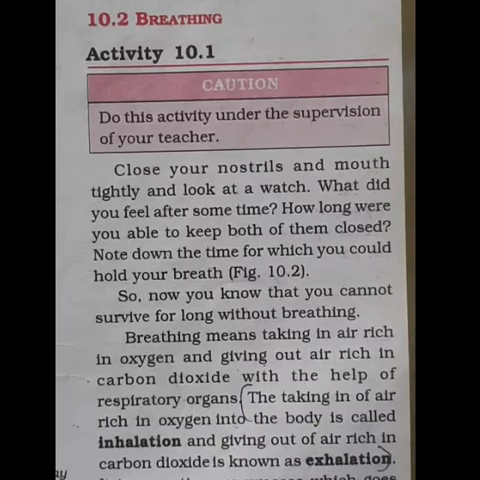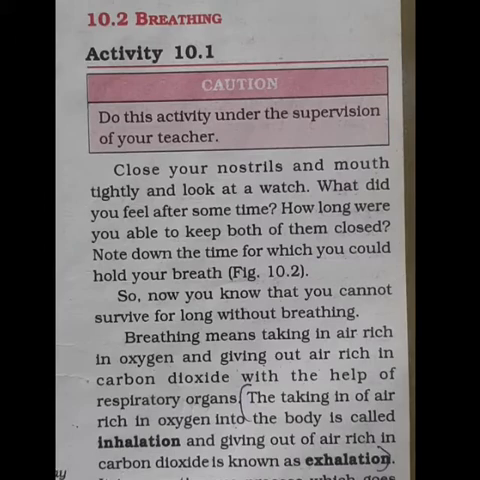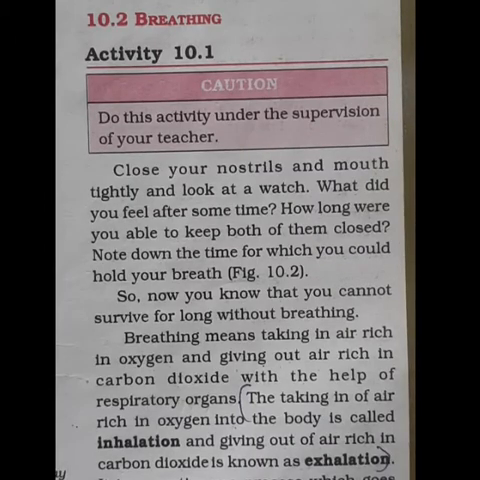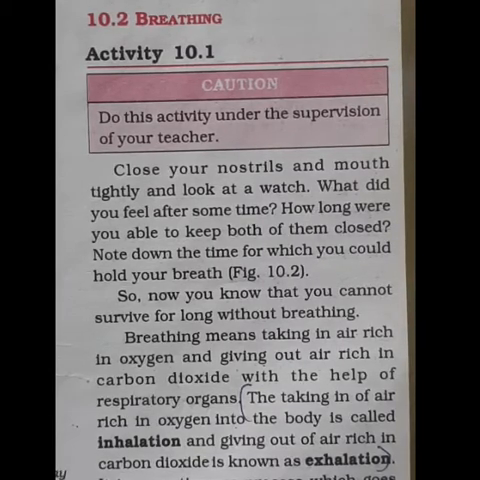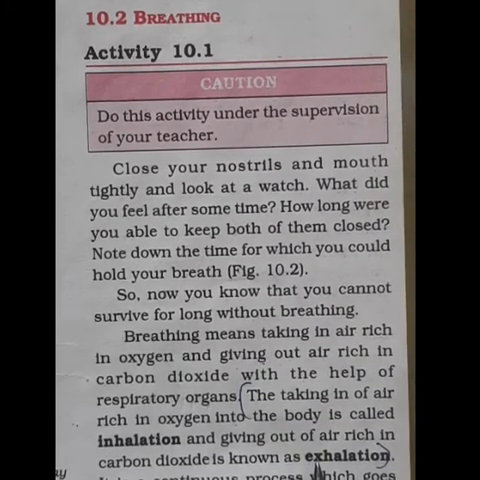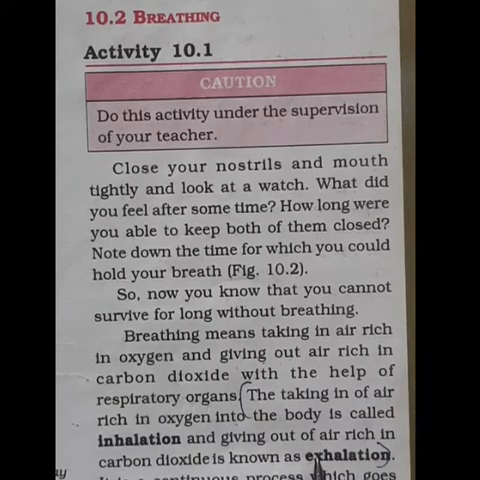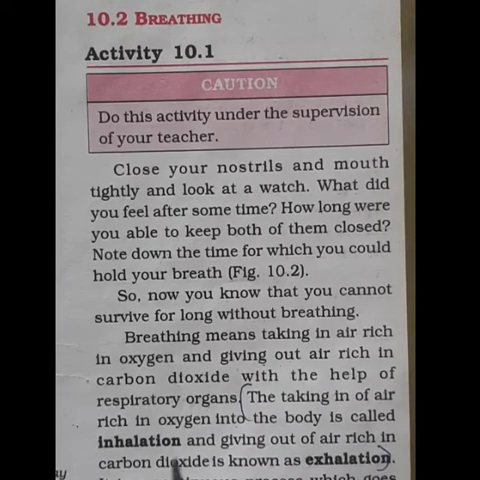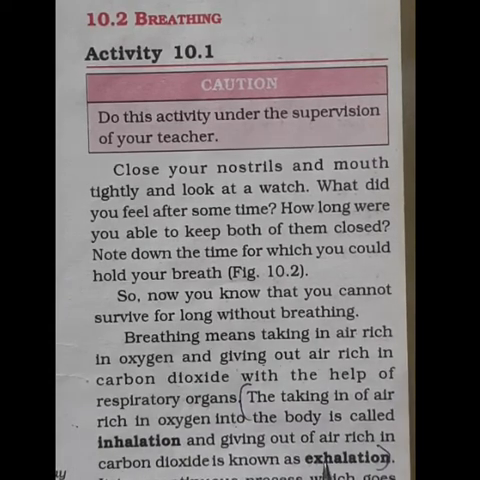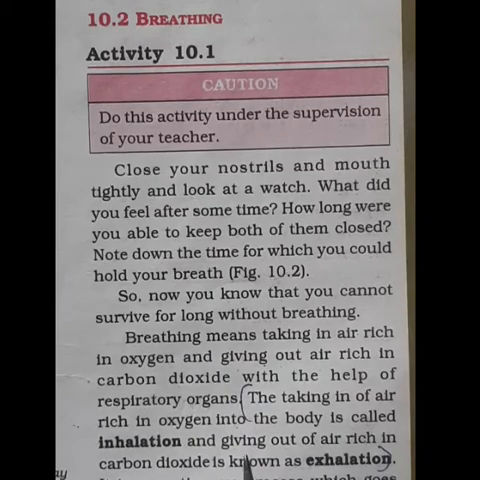What do you mean by breathing rate? The number of times a person breathes in a minute is termed as breathing rate. During breathing, inhalation and exhalation take place alternately. A breath means one inhalation plus one exhalation. What do you mean by a breath? One inhalation plus one exhalation forms one breath.